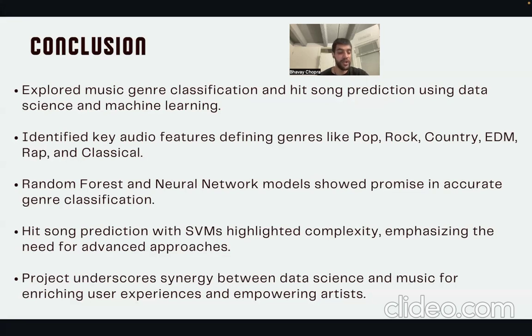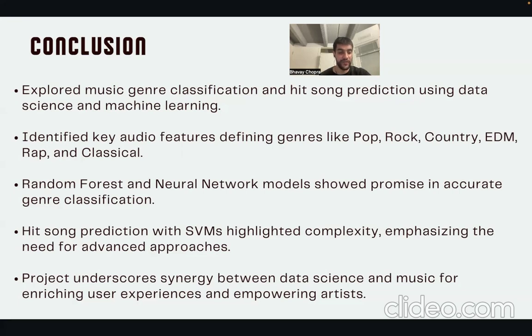And in the domain of hit song prediction, the research investigated the performance of SVM with various kernels. While the models exhibited promising cross-validation scores, their accuracy on the test set remained modest. This outcome underscores the complexity of hit song prediction and suggests the need for more advanced feature engineering techniques and alternative modeling approaches to improve performance. Throughout the study, challenges were encountered, such as the difficulty in differentiating certain genres, particularly classical music, based solely on the available audio features. This highlights the potential for incorporating additional data sources for extracting more sophisticated features to enhance genre classification accuracy.